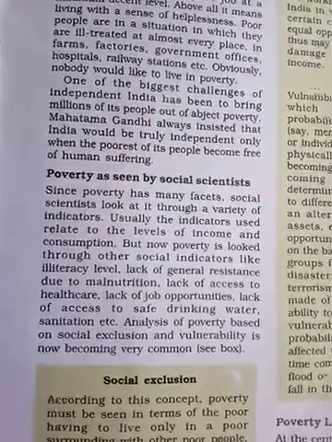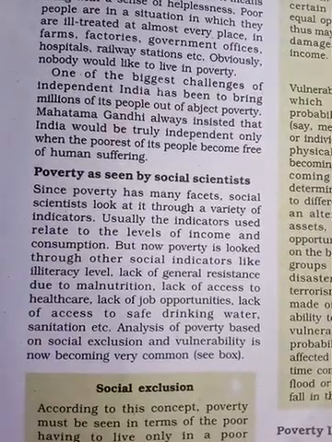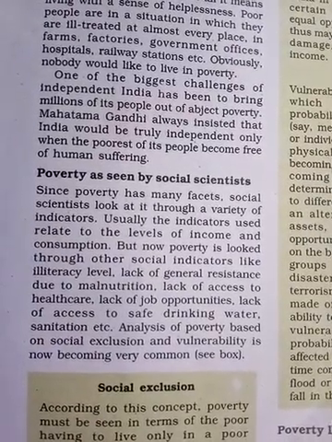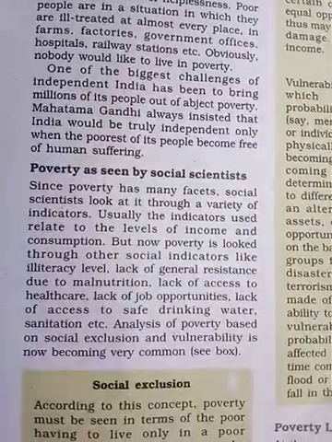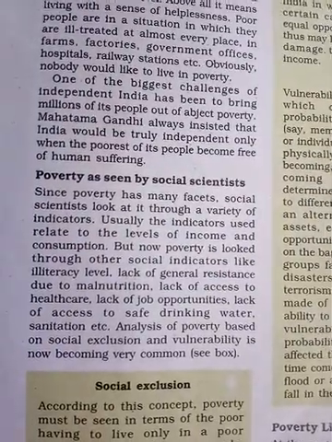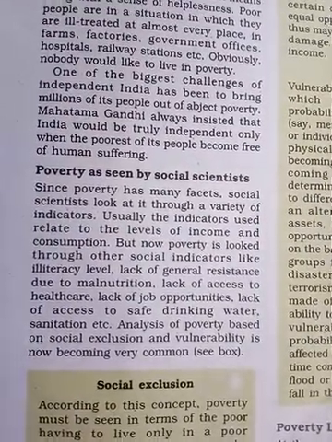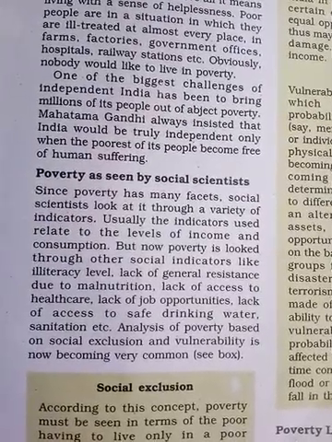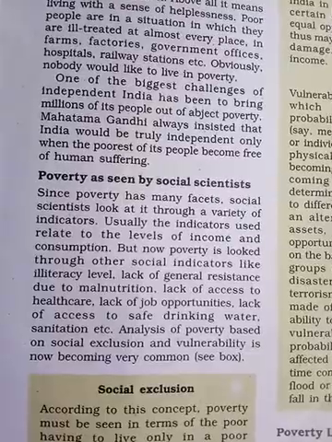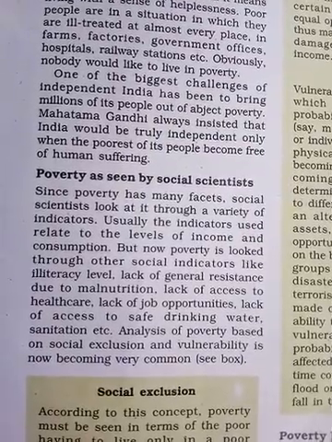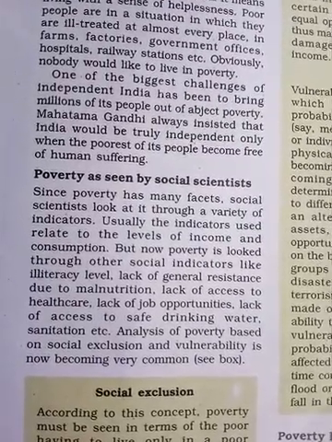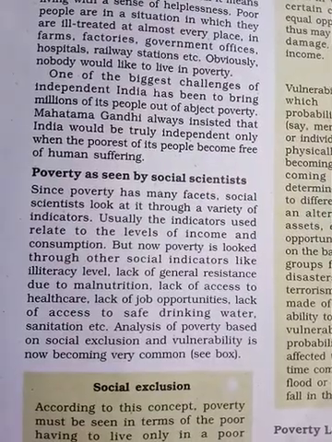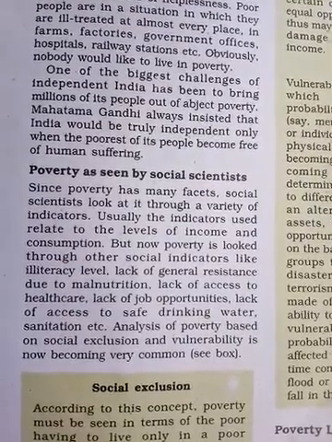That means they don't get education, they don't get good food, good health, a good job, safe water, and sanitation. During that time they are called poor.